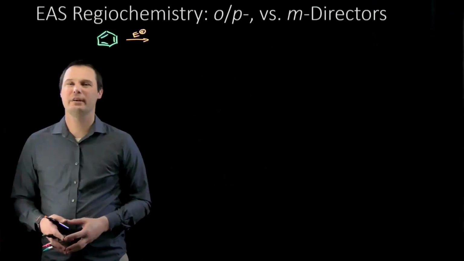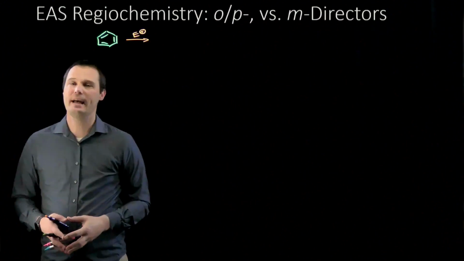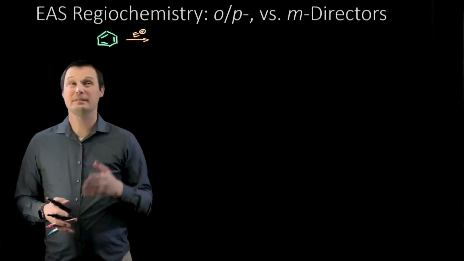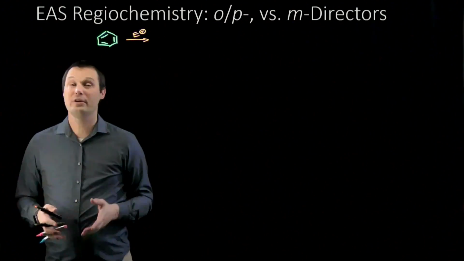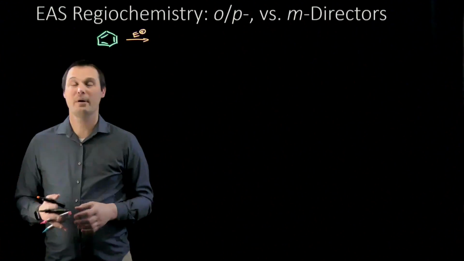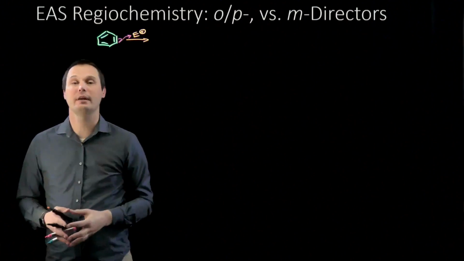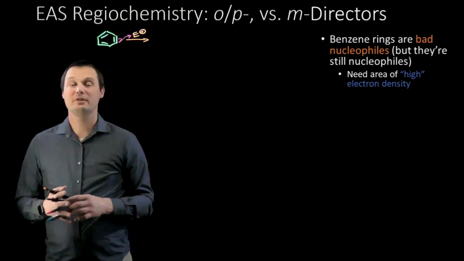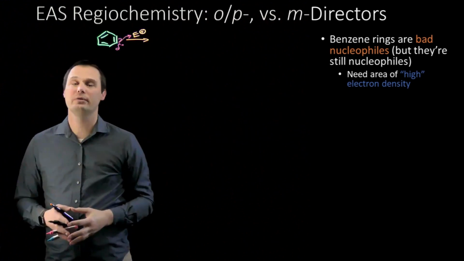When we do an electrophilic aromatic substitution reaction, we need to use a benzene ring as a nucleophile to attack some kind of electrophile. Now, benzene's not a very good nucleophile, that's why it needs to react with a super electrophile. I have another video, an overview of the electrophilic aromatic substitution that I'll link to down below. But one of these pi bonds will break and act as a nucleophile to attack the electrophile to do the electrophilic aromatic substitution reaction. That means one of these carbons is going to have some kind of excess electron density to act as a nucleophile in this reaction.